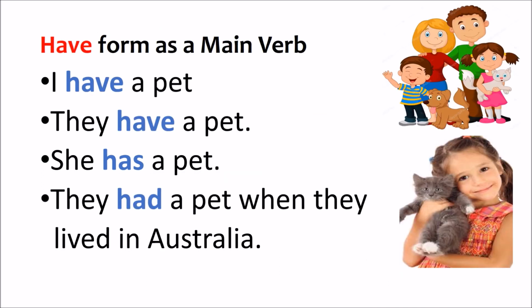Let us see examples of when we use have form as a main verb. I have a pet. They have a pet. She has a pet. They had a pet when they lived in Australia. In these sentences, we don't see any action words like run, jump, walk, talk. So, here the helping verbs have, has, had are used as main verbs.